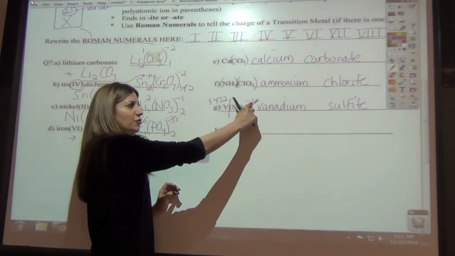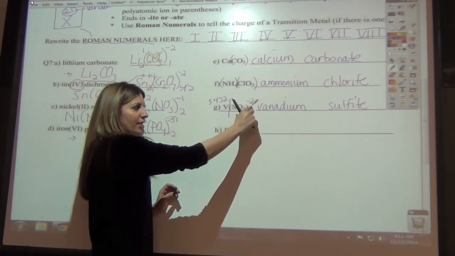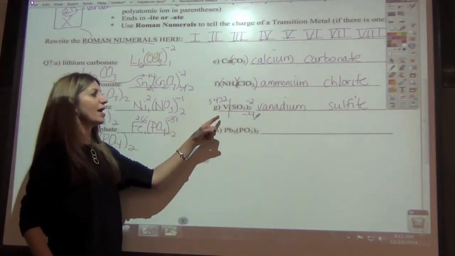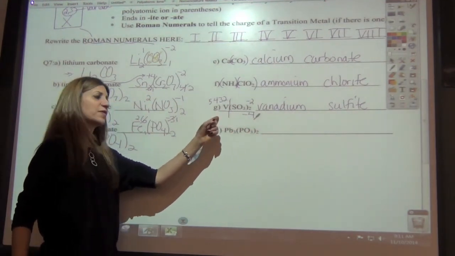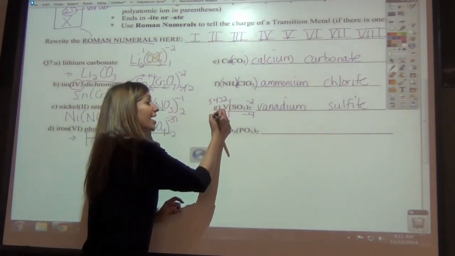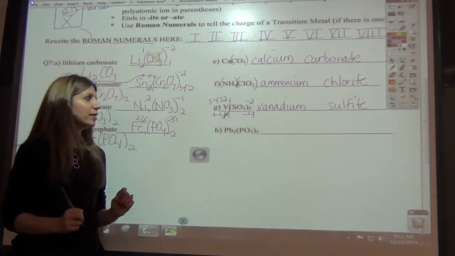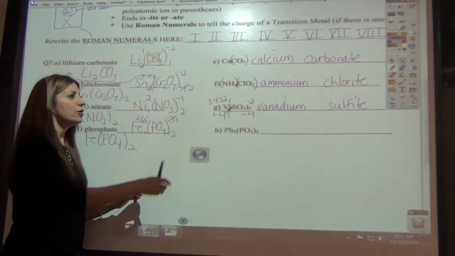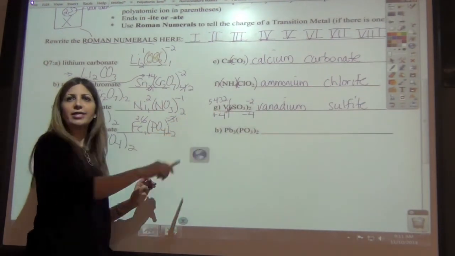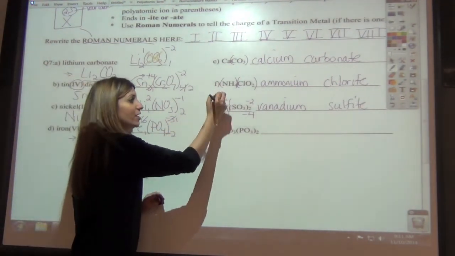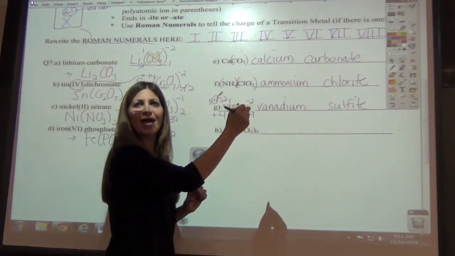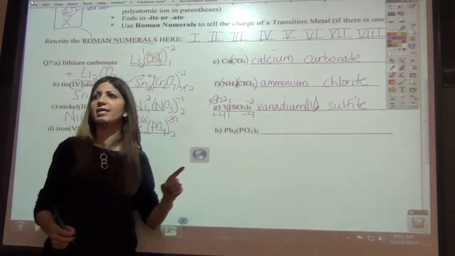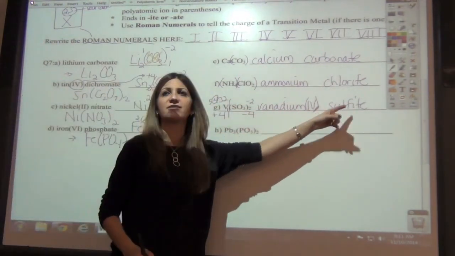You're going to take the factor, you're going to multiply these two together, and I get -2 times 2 is a -4. You do outside the parentheses. That means that this side, if that's gaining 4, then this one must be +4 and losing 4. Good. Now if there's no number after the vanadium, it's a 1. So which one of these times 1 equals 4? 4. So you would write VI or IV? IV. And no space between the vanadium and the IV, then space, sulfite.